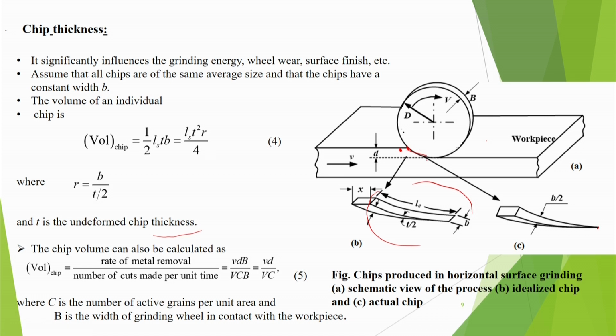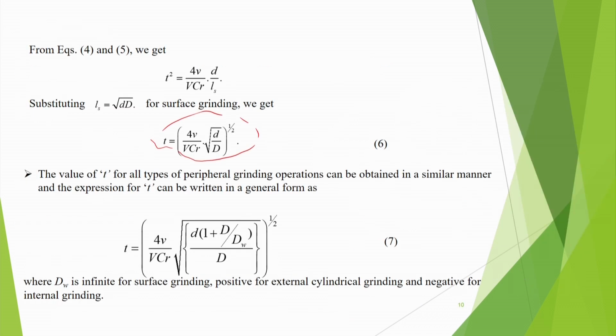R is a parameter we have assumed, the aspect ratio, it is B divided by T by 2. If R is more, naturally the chip thickness will be less, and it also depends on capital D, the wheel diameter. If the wheel diameter increases, the chip thickness will reduce, a square root type of relation. The value of T for all types of peripheral grinding operations can be obtained in a similar manner, and the expression for T can be written in a general form.